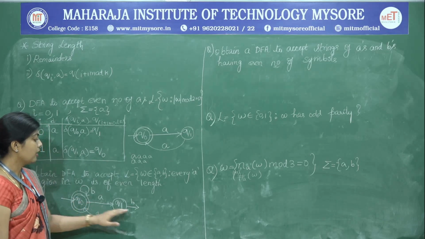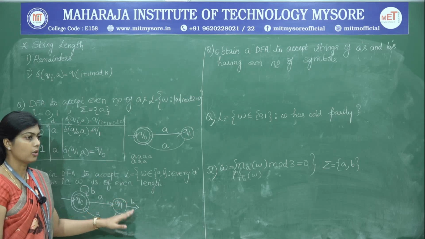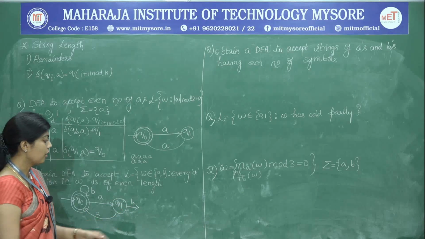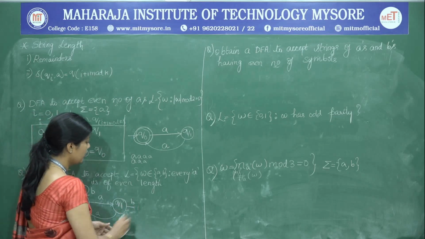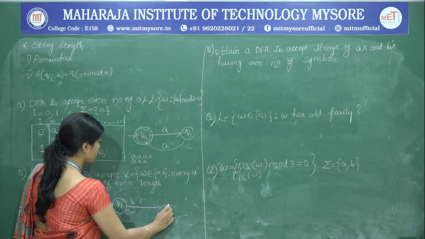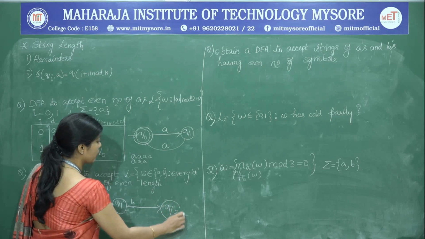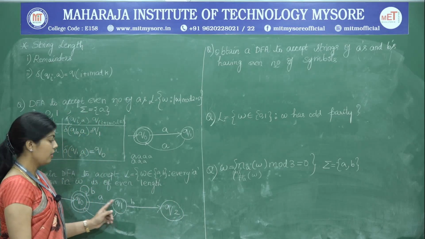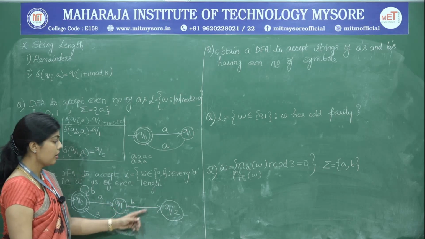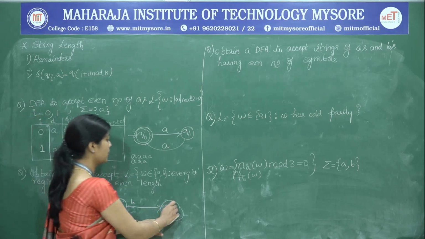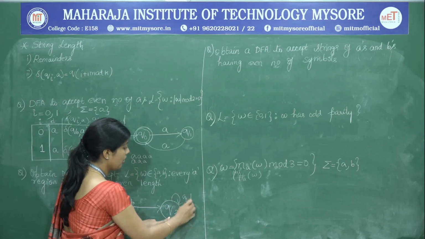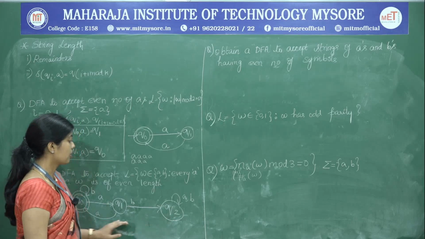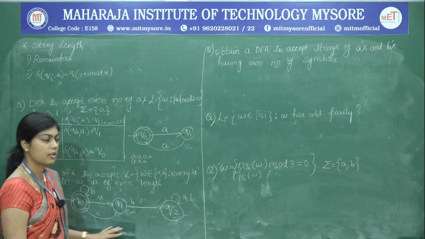Therefore, there is no possibility at all to give the B transition from Q1. So this transition on B can be defined to go to some state Q2, which we call a trap state. In case after a single A has appeared, any number of B's appears, then take it to this trap state and stay there, and there is no way to accept that kind of string. So this is how we formulate the solution for this problem.